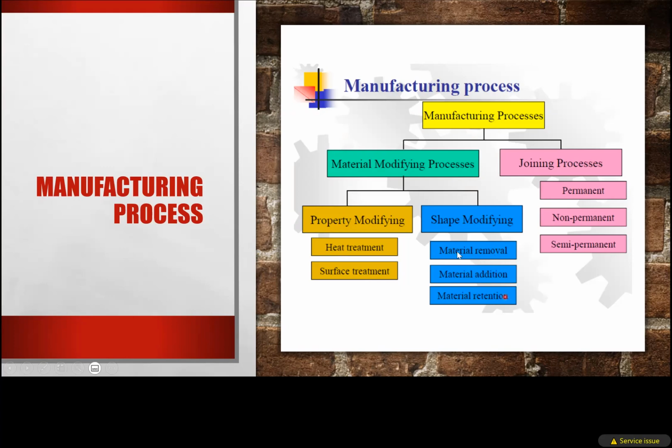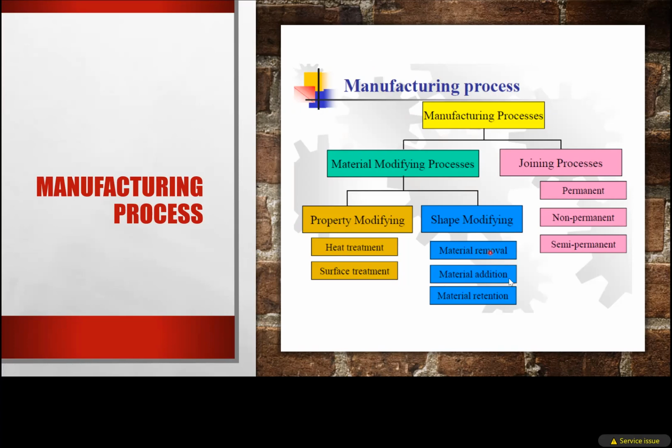Here the material removal process means, as you have done in your workshop, in a lathe, milling or shaping machine, the making of jobs in these processes is the material removal process. That means we are giving the shape to the particular material by metal removal. We are removing the metal from that job. That is the metal removal process.